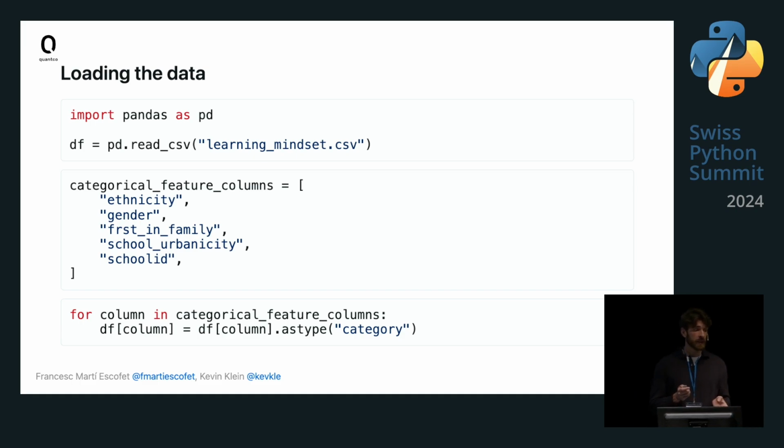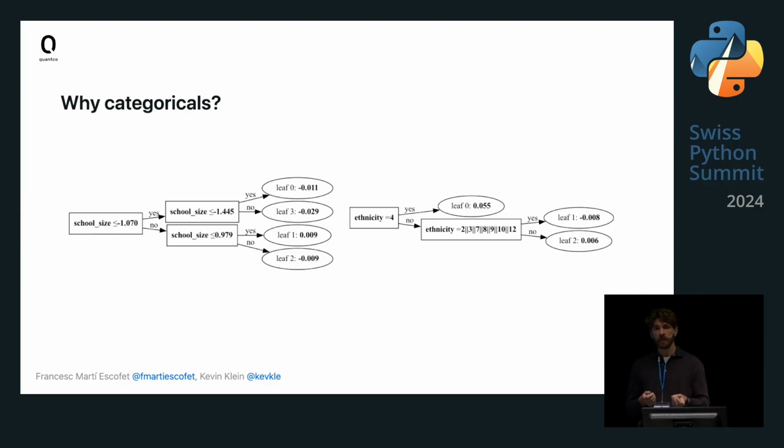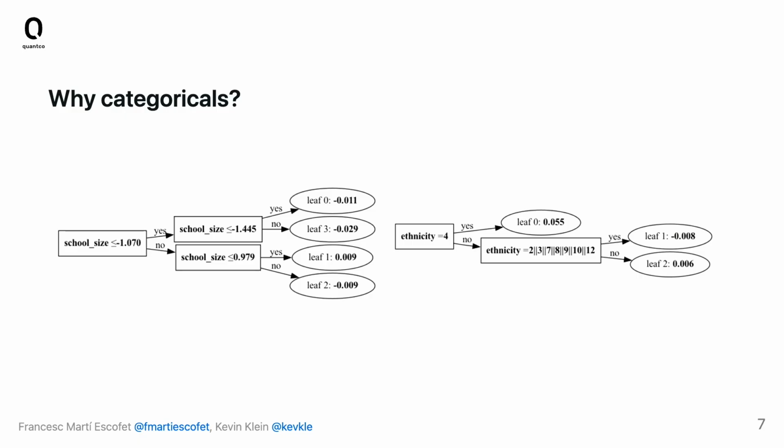The reason why we're doing this is that we want to leverage the capabilities of certain machine learning models, which have native features for categoricals. And this we can see here, simple decision trees. Various decision tree implementations have native support for categoricals, among those LightGBM, CatBoost, and XGBoost. On the right-hand side, we see a simple decision tree that relies only on one feature, the school size. The school size, naturally speaking, is a numerical. Therefore, the operators that we find in the nodes of the decision tree are just arithmetic comparisons.